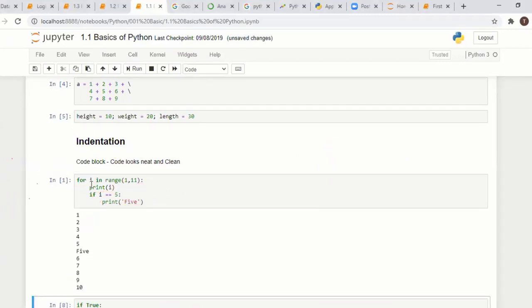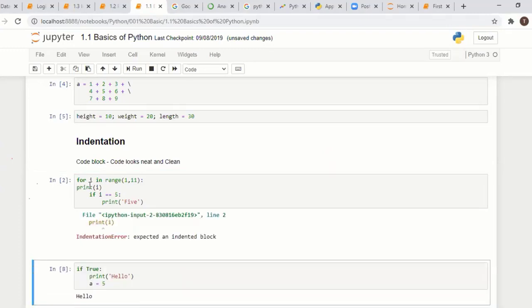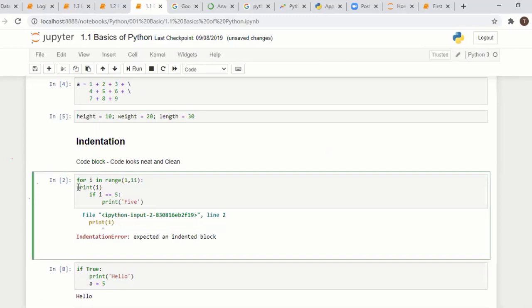Type this line and it shows an error because it doesn't follow indentation. It shows 'expected an indented block'. The best thing in Python is that the error is easily readable. You can understand what the problem is in this line.